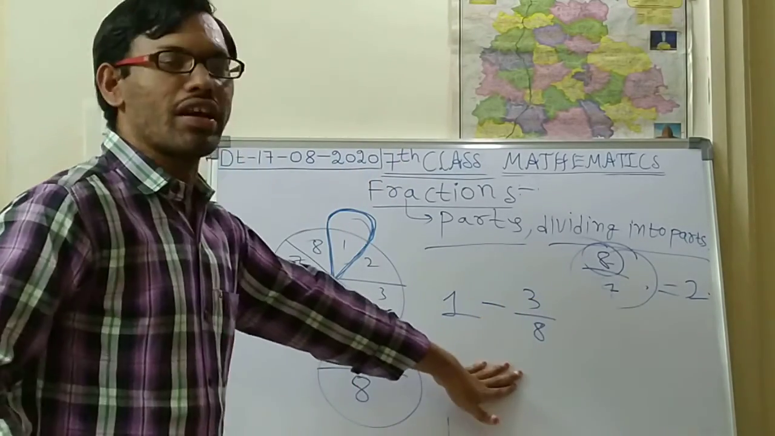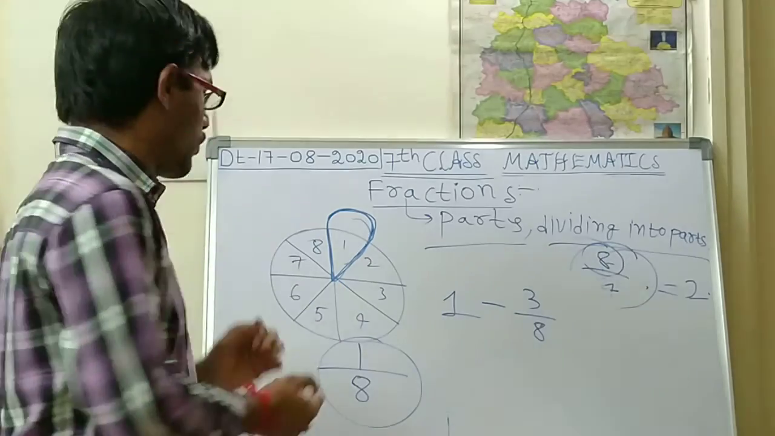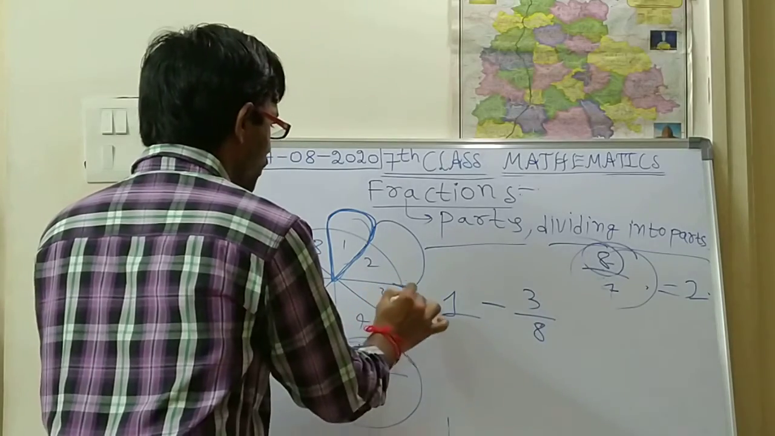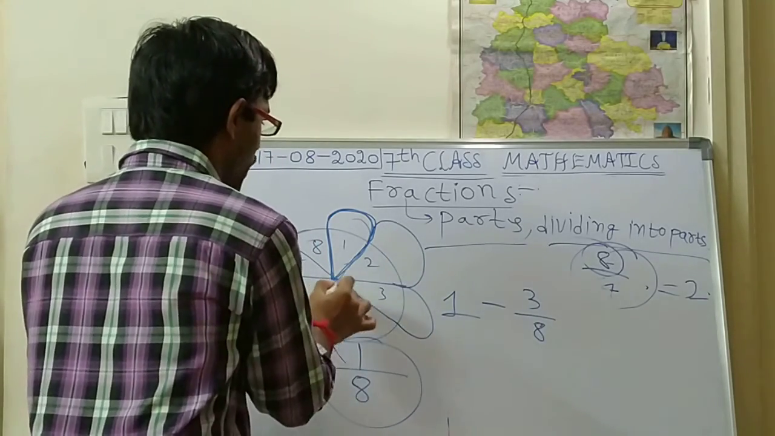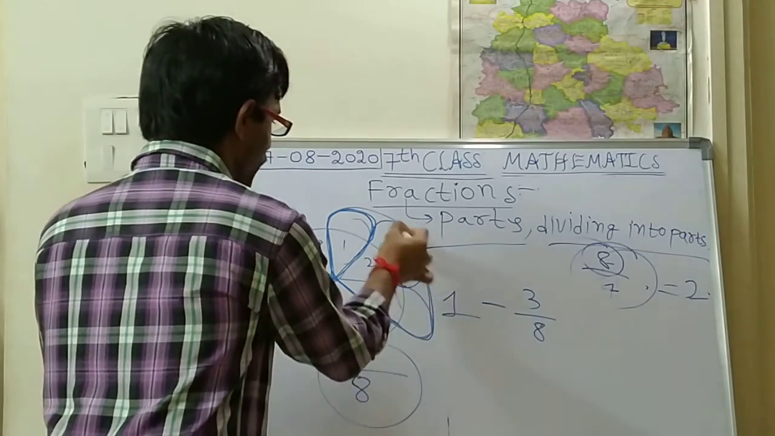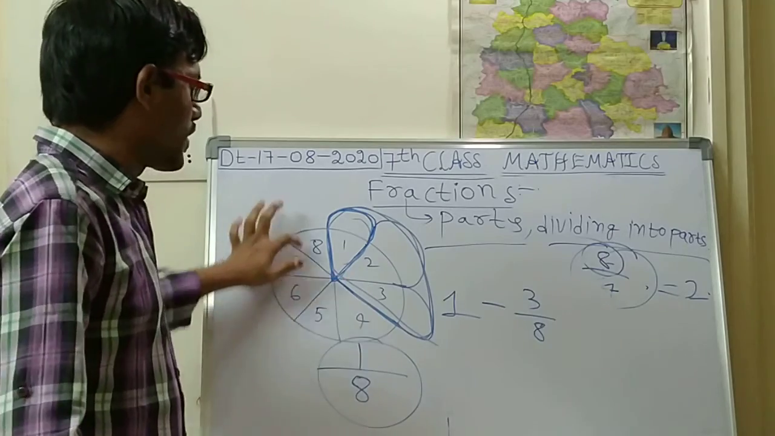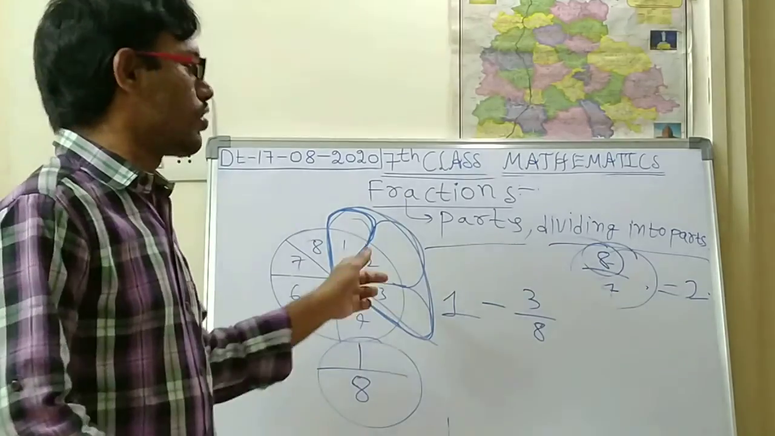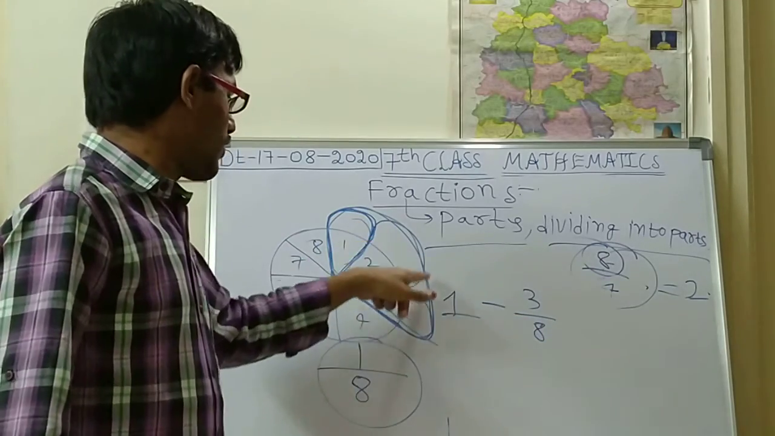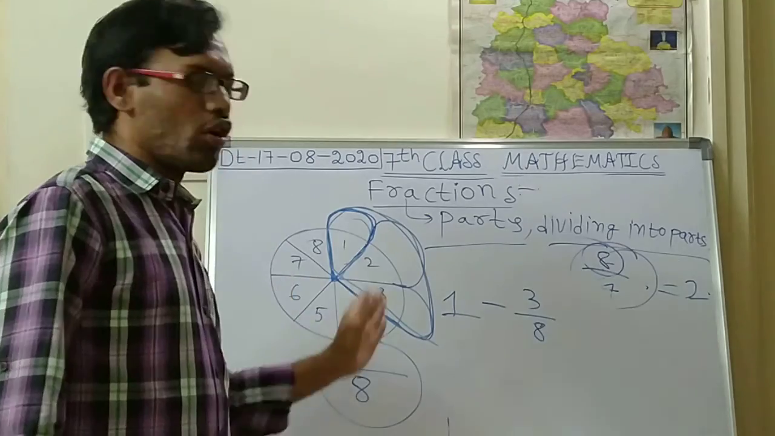Why are we subtracting? Because we want to know how much cake is still left over. Up to this piece, 3 by 8, we have distributed. To find how much is left over, we have to subtract 3 by 8. Whatever we have distributed, that part we have to subtract from the whole.